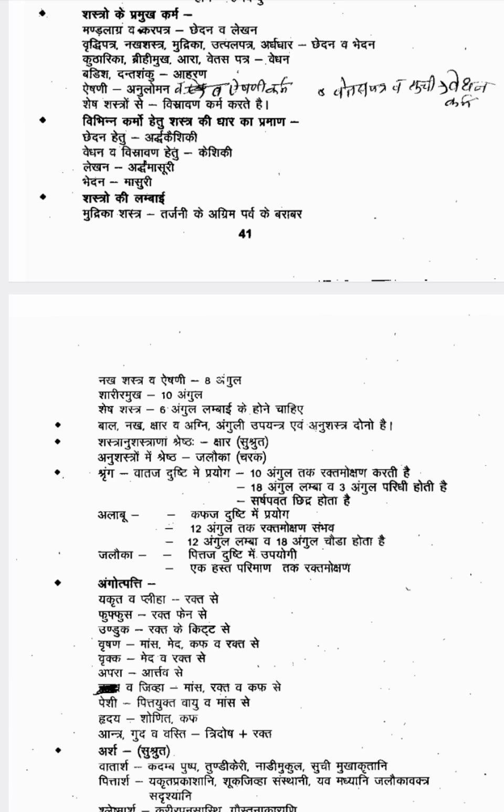Then alabu. It is used for kaphaja dushti. How much rakta can we draw? 12 angula of blood we can suck out using alabu. The length of the alabu is 12 angula, width is 18 angula. Alabu we can correlate with cupping therapy. So 12 angula of rakta we can draw.